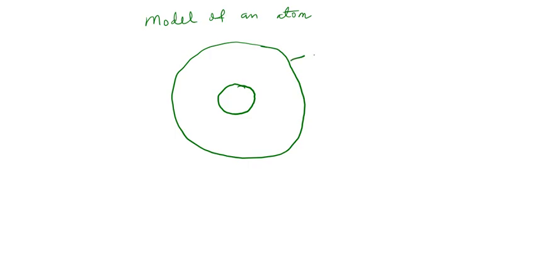This electron, you denote it with a negative elementary charge. And we have this dense particle inside called the nucleus.